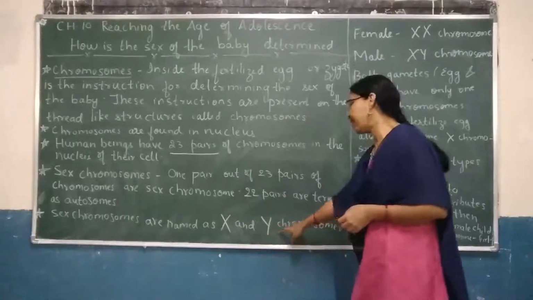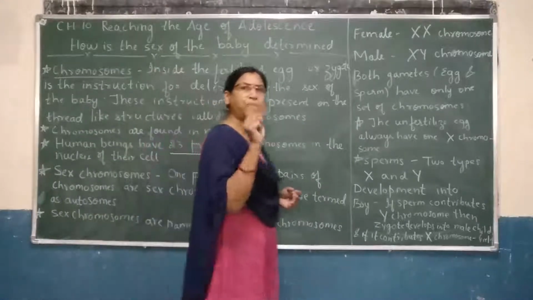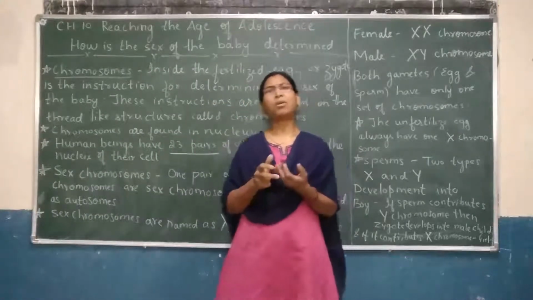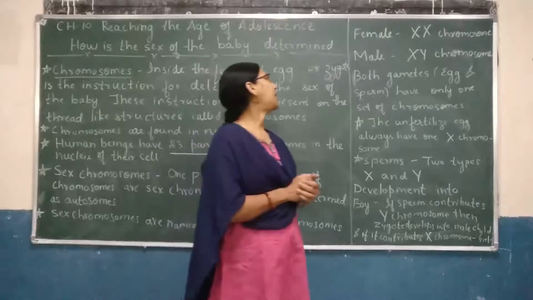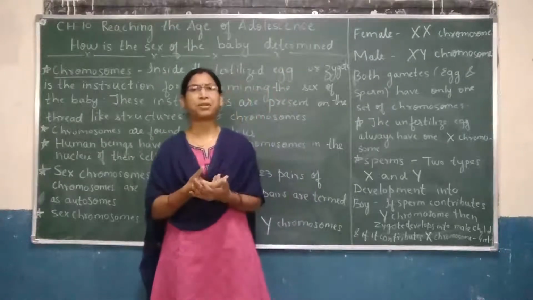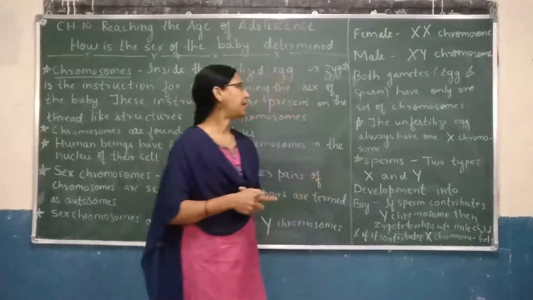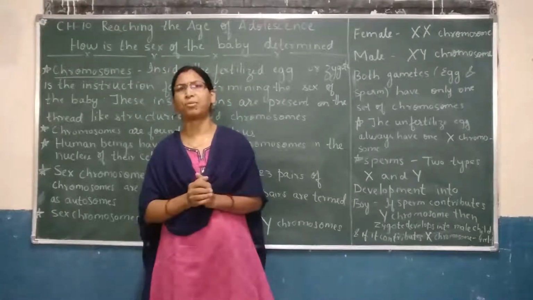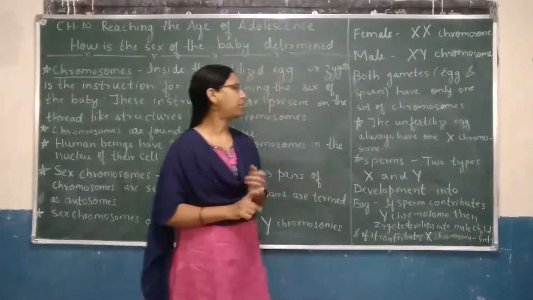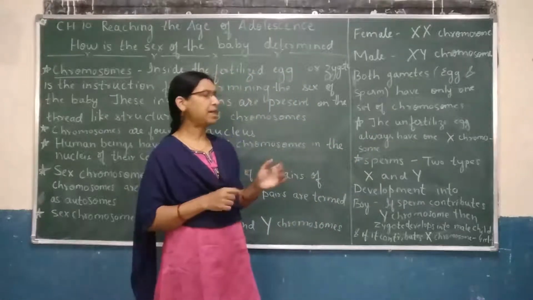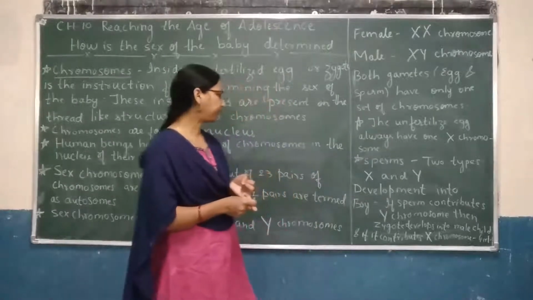X chromosome and Y chromosomes. In case of female, they have two X chromosomes, similar homozygotic, similar chromosomes, that is XX. In case of male, it is not, it is heterozygotic, that is X and Y chromosome. So both gametes, egg and sperm, have only one set of chromosomes. In case of the unfertilized egg, always they have only one X chromosome, and in case of sperms, they have two types, that is X chromosome and Y chromosome.